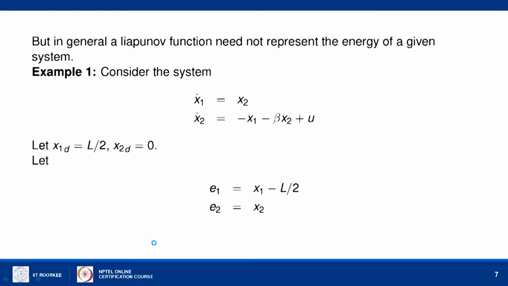For example, x1 dot equal to x2, x2 dot equal to minus x1 minus beta times x2. This system is nothing but a harmonic oscillator type of thing, x double dot equal to minus x minus beta times x dot.